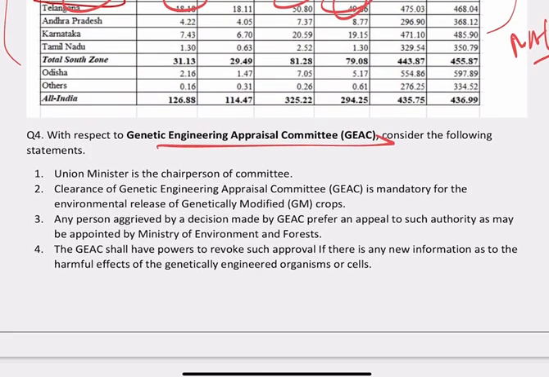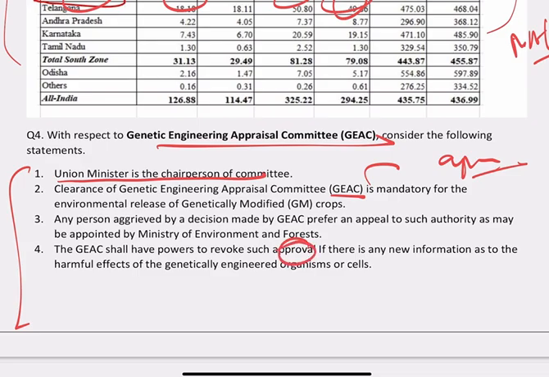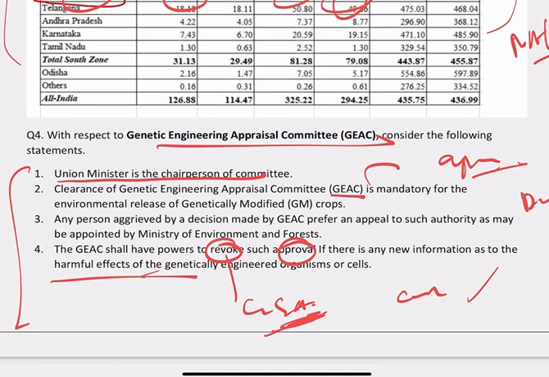Then you have GAC के questions where I have asked you 4 important questions, and if you see here, who is the chairperson of the committee? Whether the GAC approval is mandatory or not. Once approved, can GAC revoke the approval or not? ये एक क्वेश्चन है. Or do we have the provision of appeal or not? This question, third. So these questions can be directly asked in your prelims examination. So you have to go beyond your बेसिक लर्निंग.